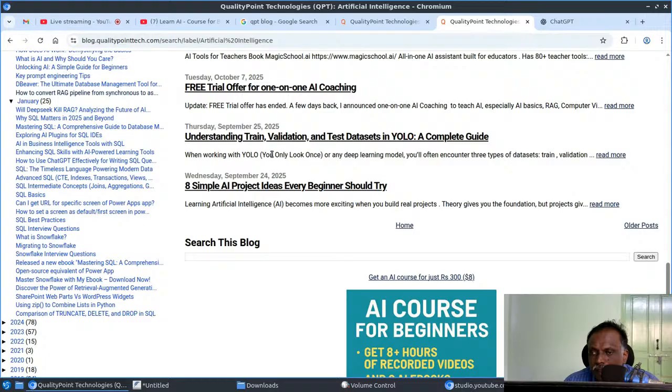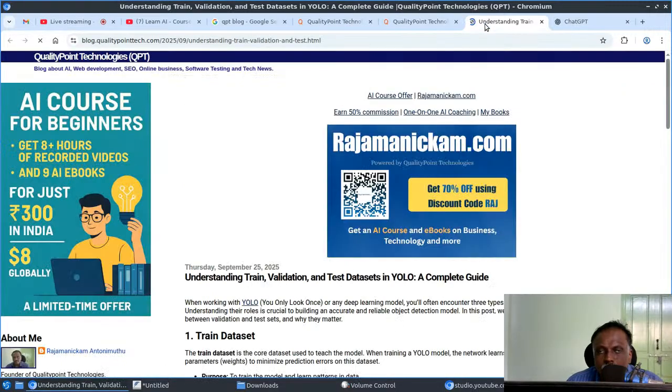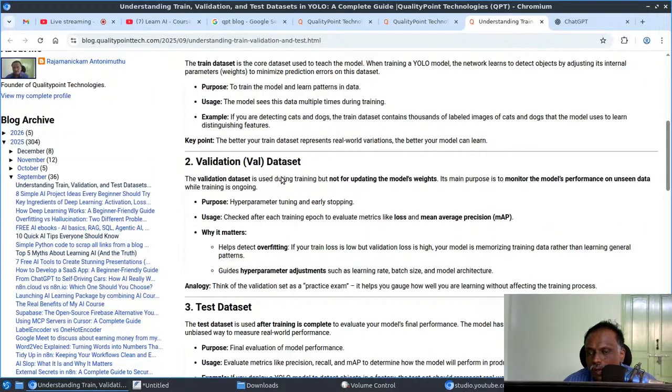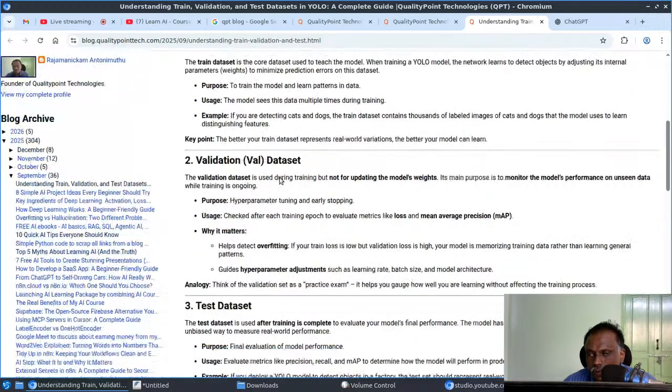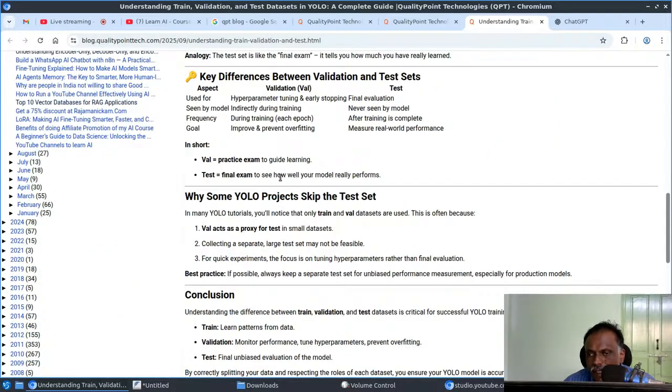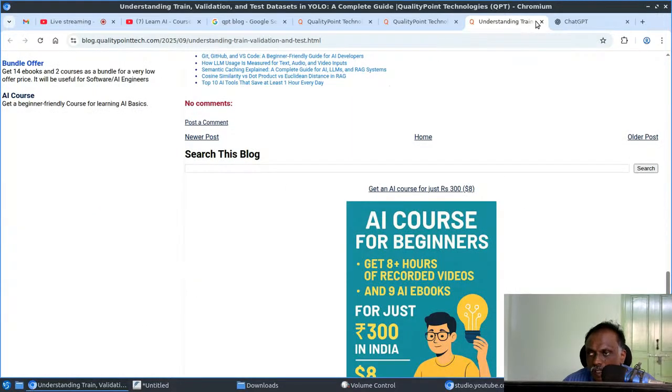So this one is about the YOLO model. The YOLO model is a CNN, a convolutional neural network based deep learning model. This is useful for computer vision. Here I explained the difference between training, validation, and testing data sets. So you can just check that.